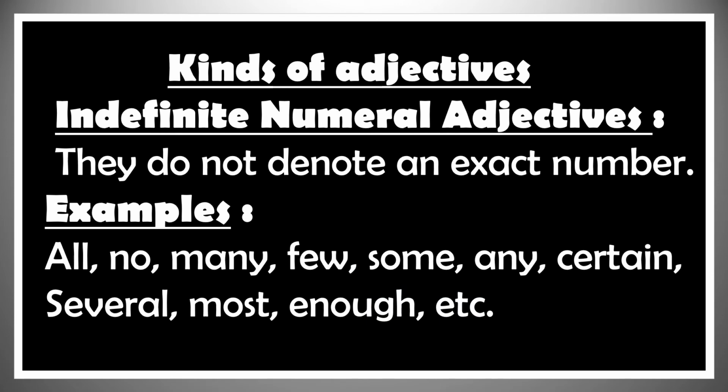The next kind of numeral adjectives is indefinite numeral adjective. What are they? The adjectives which don't denote an exact number. They tell the number but not an exact number. Examples are all, no, many, few, some, any, certain, several, most, enough, etc. All these adjectives show the number but not an exact number. That's why they are called indefinite numeral adjectives.